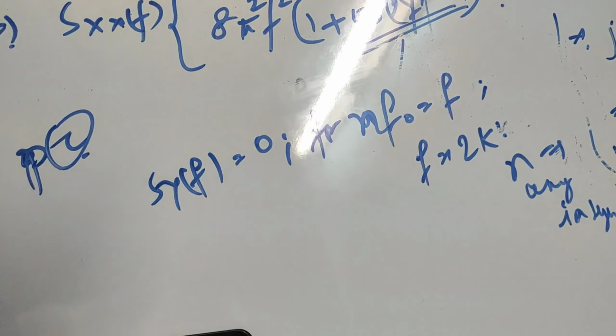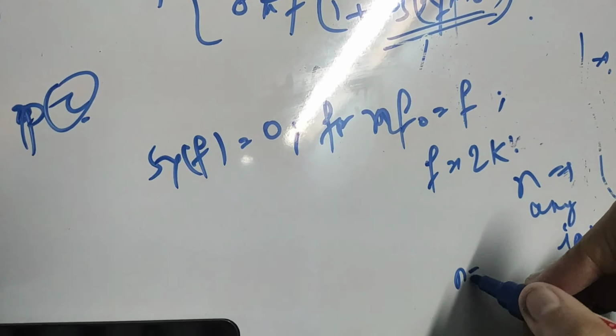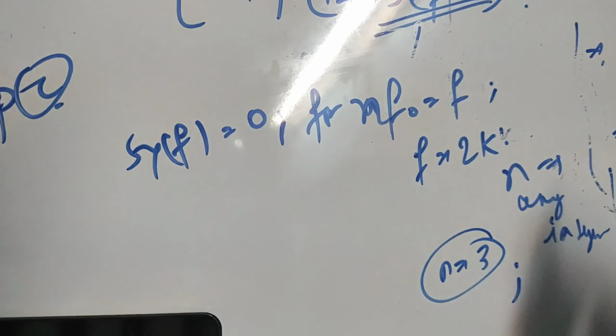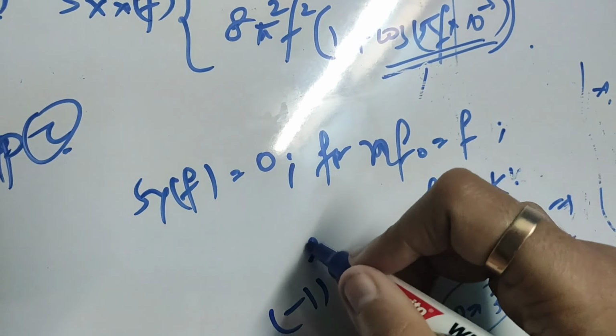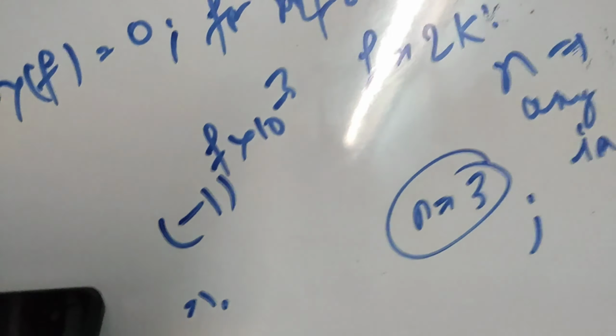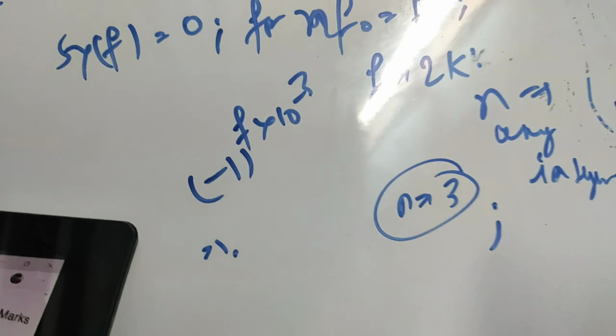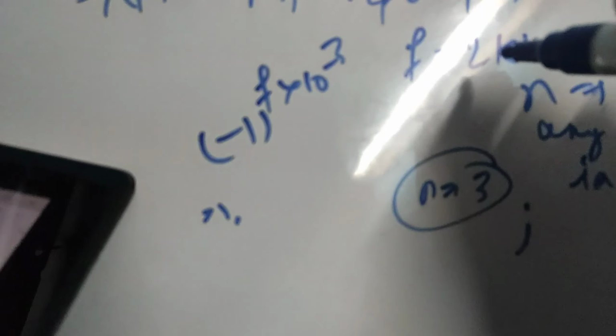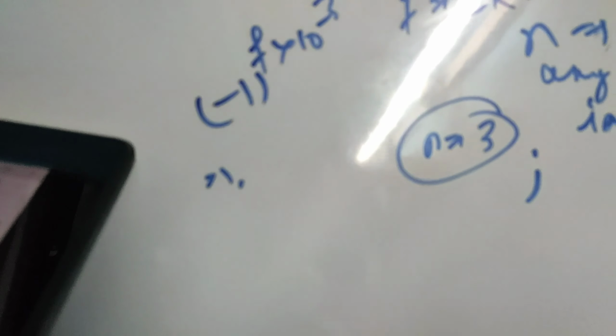Let us say n is equal to 3. It was (-1) to the power f into 10 to the power minus 3. So if n is equal to 3, then f is equal to 3 into f naught, which is 2. 3 times 2 is 6. So it will become 6.